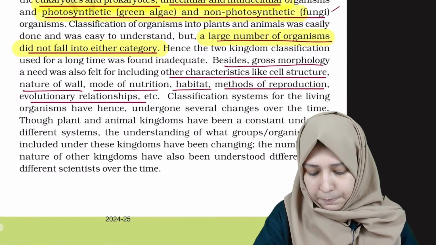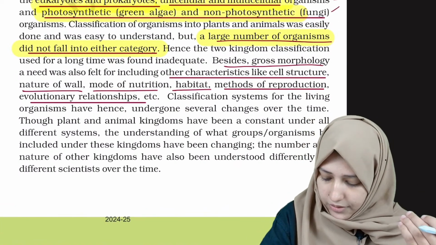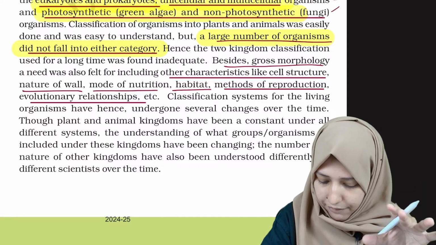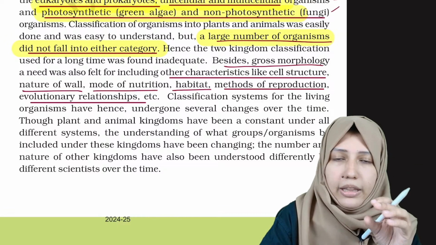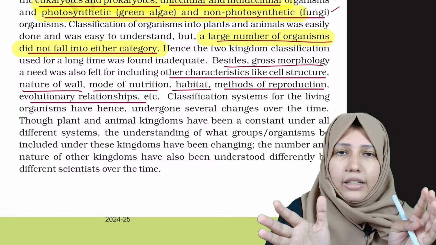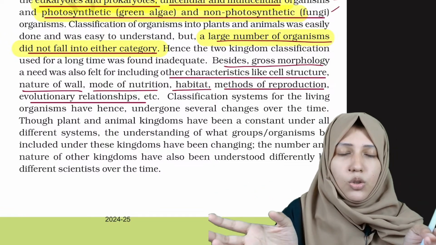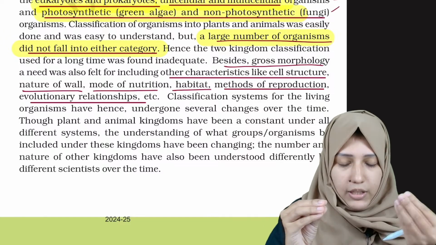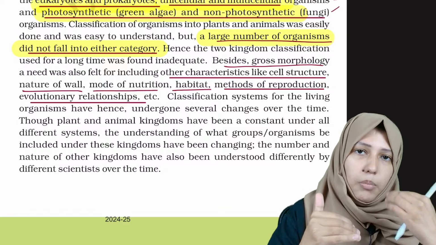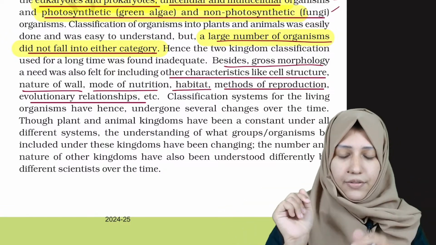Now, besides gross morphology, other characteristics like cell structure, nature of the cell wall, mode of nutrition and habitat all have to be included. They realized that just because of morphological characters we cannot distinguish organisms into groups, so there was a need to include all other characters. Above these two classifications there were newer classifications.